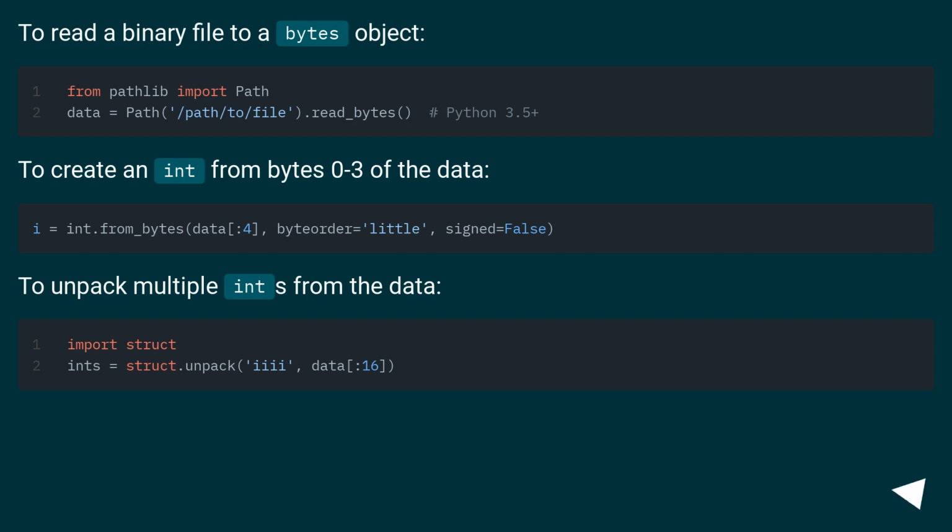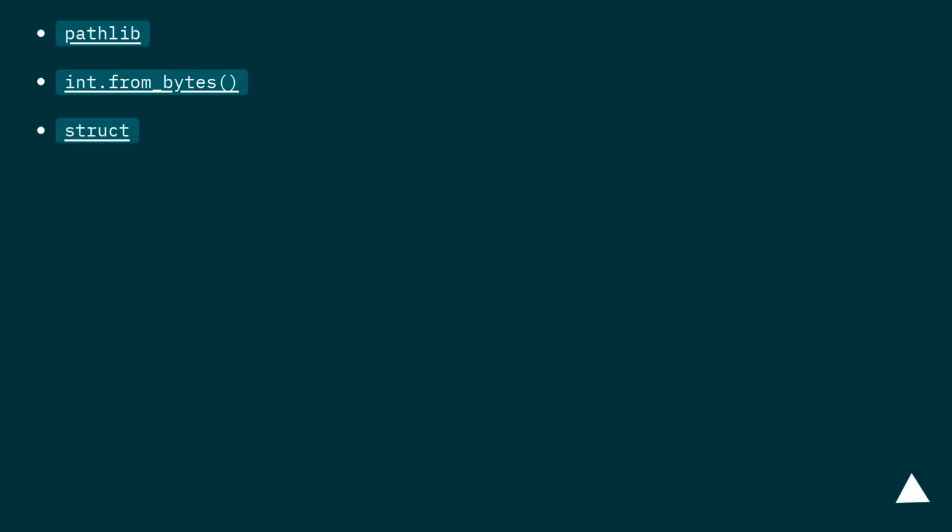To read a binary file to a bytes object. To create an int from byte 0 to 3 of the data. To unpack multiple ints from the data. Pathlib, int.from_bytes, struct.